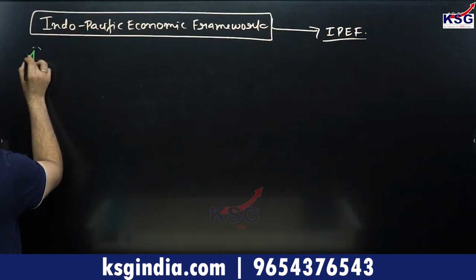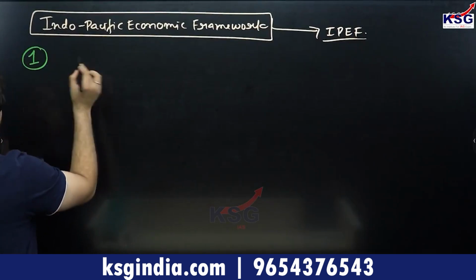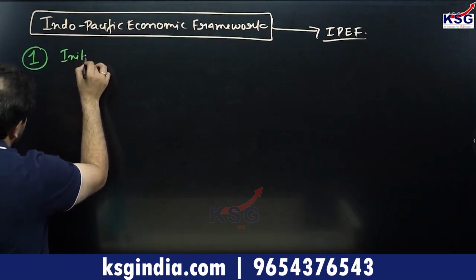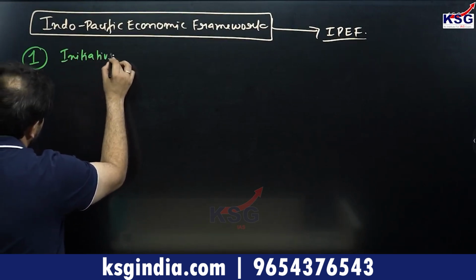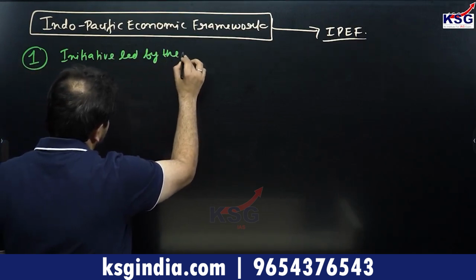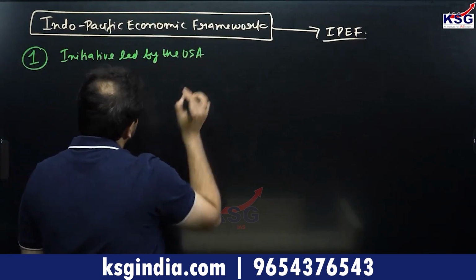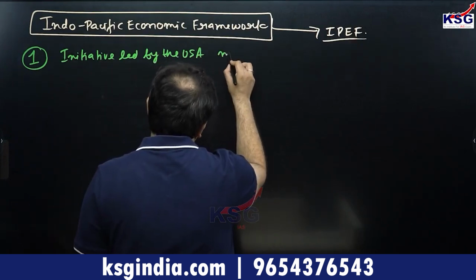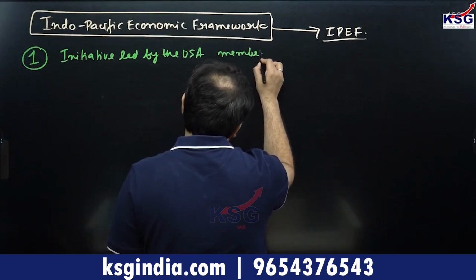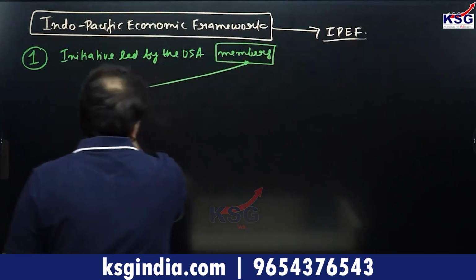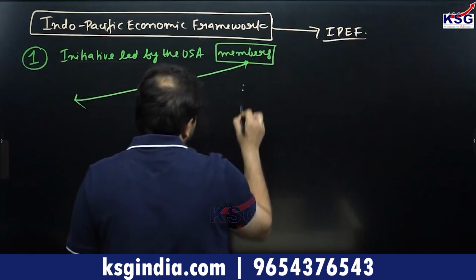Number one, the Indo-Pacific Economic Framework is an initiative led by the USA, which has members of the following order. Let's take a look.